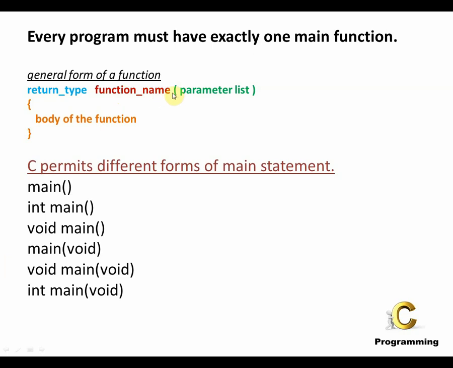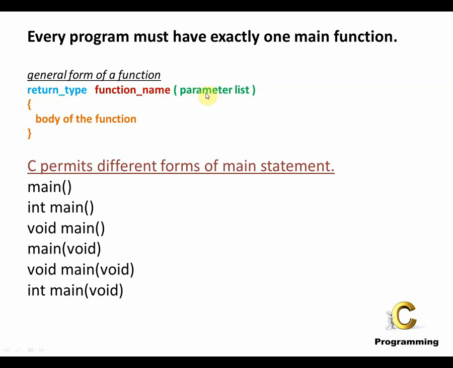M-A-I-N. And after the function name, you see in a round bracket, also called parenthesis, is the parameter list. So what is a parameter list? A parameter is like a placeholder. When a function is invoked or called, you pass a value to the parameter.